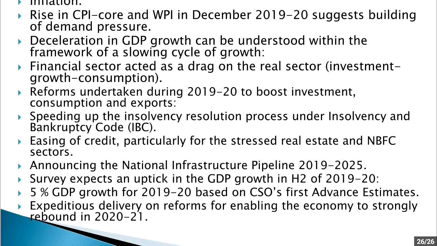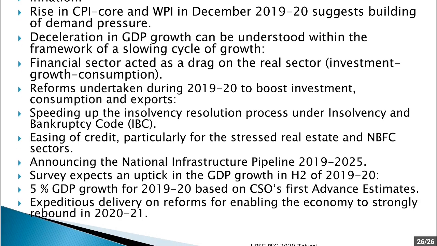So the reforms that were undertaken during 2019-20 to boost investment, consumption and exports were: first, speeding up of the insolvency resolution process under the Insolvency and Bankruptcy Code. We had already seen this has caused a decline in NPAs. Second, easing of credit, particularly to the stressed real estate and NBFC sector.